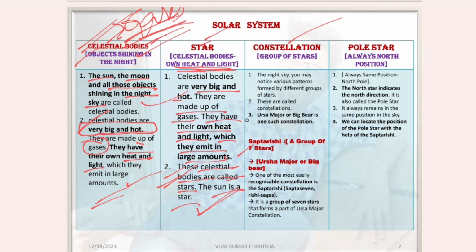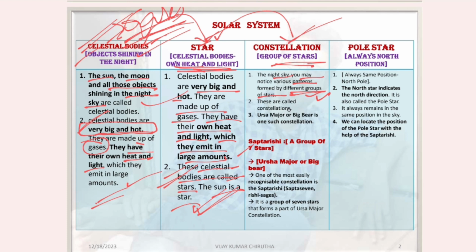Constellation. A constellation is a group of stars. In the night sky, you may notice various patterns formed by different groups of stars.